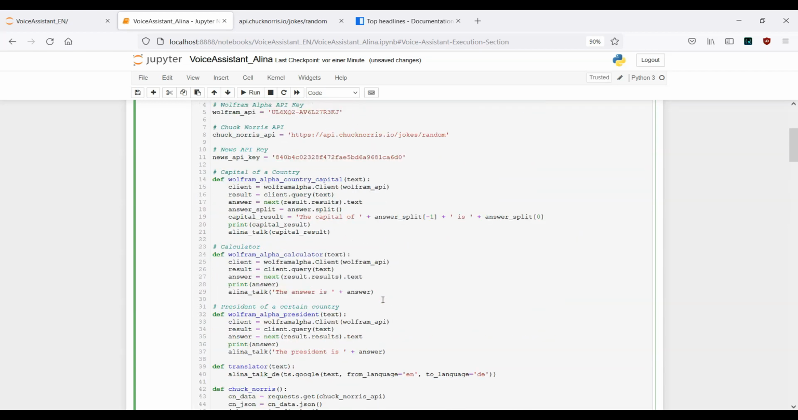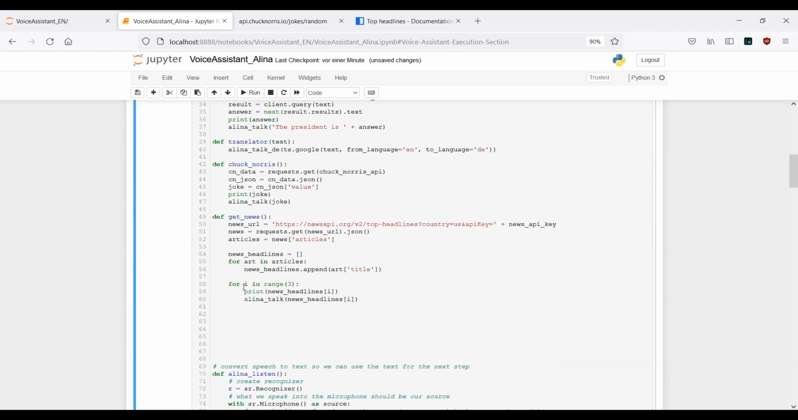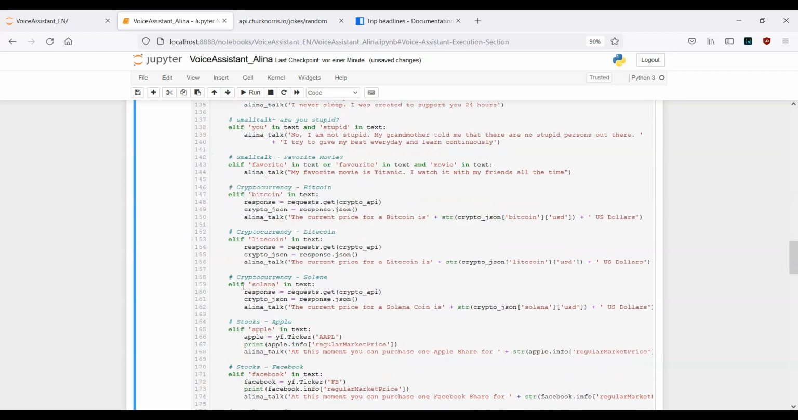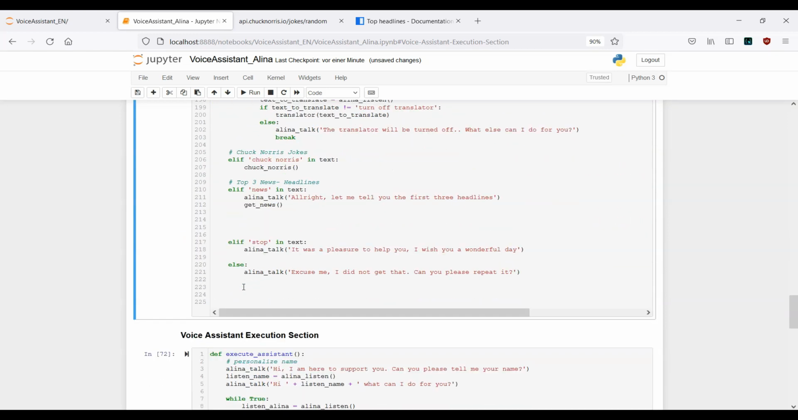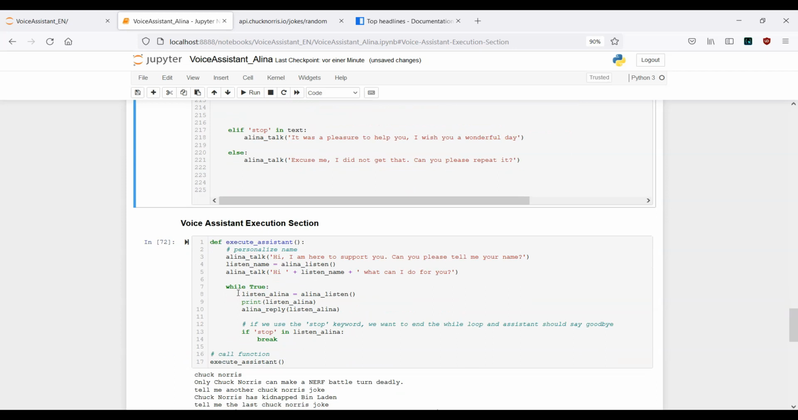So as always, first run this cell, go back, check if we have messed up something. No error messages, this looks fine. And now let's go ahead and execute our function.